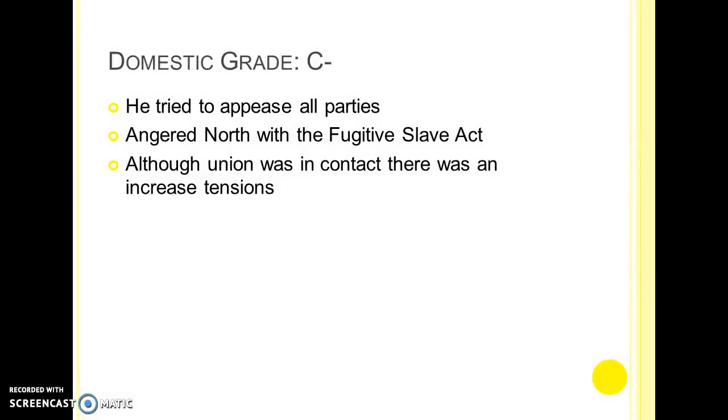In terms of domestic policy, he gets a grade of a C-. He attempts to appease all parties and keep the peace and reduce sectional conflicts. However, he does anger the North by signing the Fugitive Slave Act, and this also angers the Northern Whigs, and they don't want to be associated with him. Although the Union remained intact, there was increased sectional tensions between the North and the South.